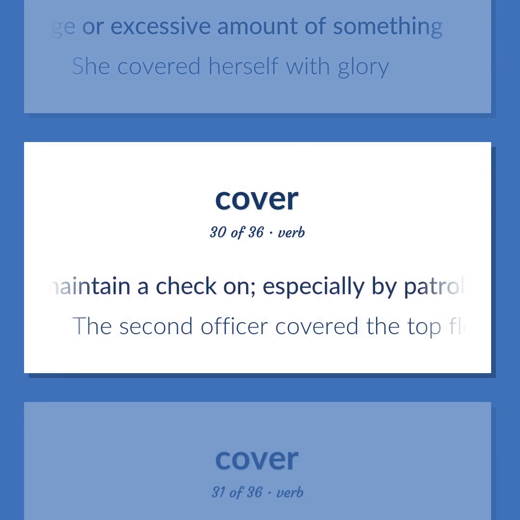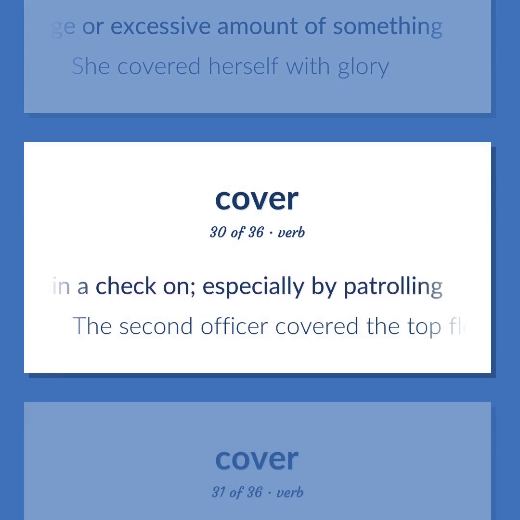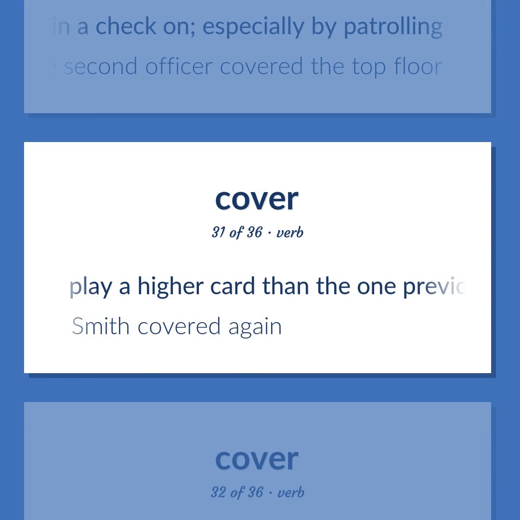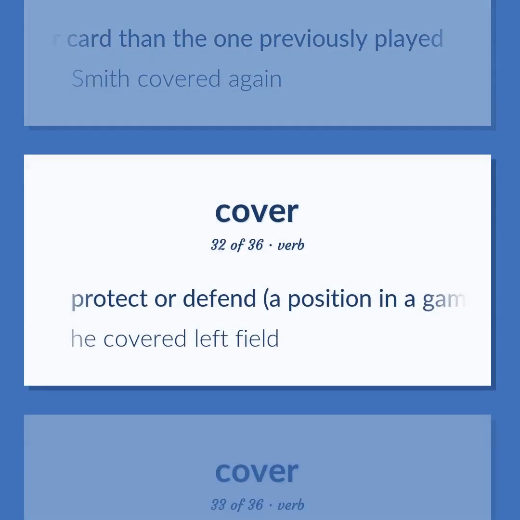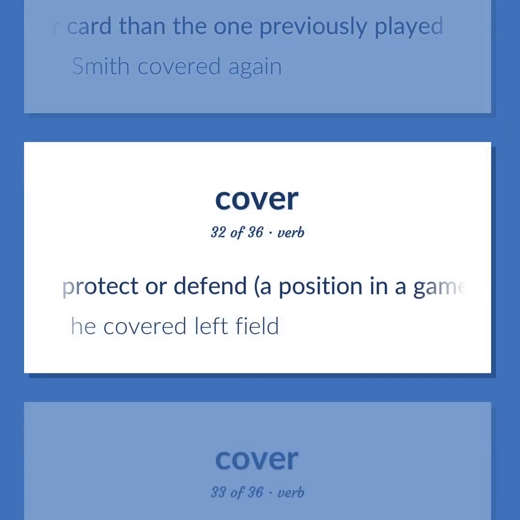Maintain a check on, especially by patrolling. The second officer covered the top floor. Play a higher card than the one previously played. Smith covered again. Protect or defend a position in a game. He covered left field.